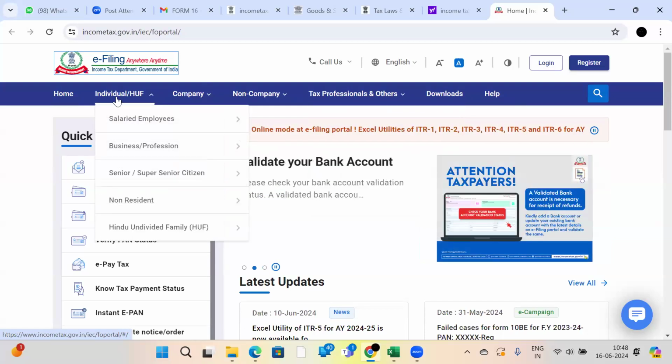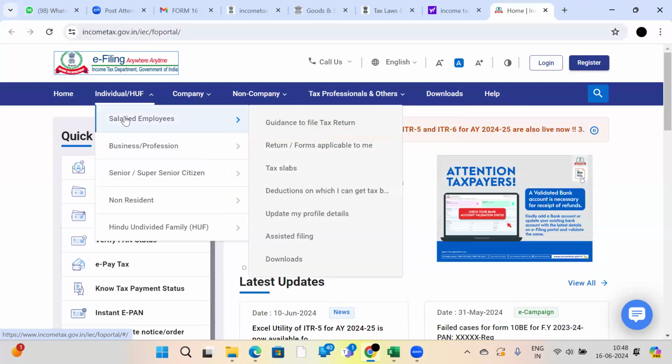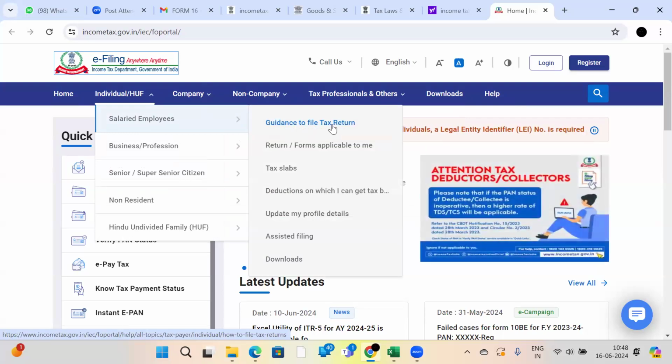See, we are individuals, right? See here. See, they mentioned here salaried employee. Go here. They have given here guidance to file tax return. If you read this one, you will come to know how to file your income tax return. What are the forms applicable to me? I am going to explain to you all these things.